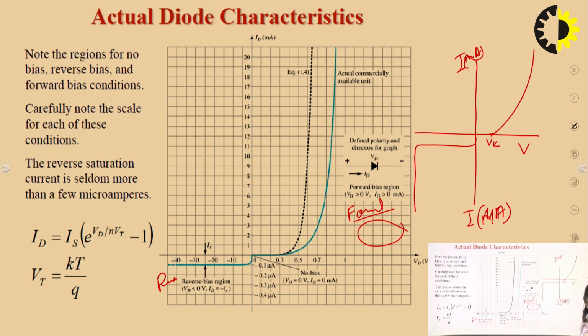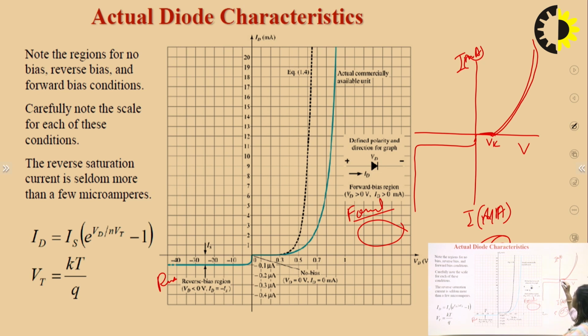Cut-in voltage or knee voltage is that voltage which is applied across the diode when it is in forward bias, and this voltage is applied to overcome the barrier potential. In case of silicon, barrier potential is 0.7, so here the knee voltage is 0.7. At minimum this voltage should be applied across the diode so that the diode comes into the conduction state. So before this 0.7, the voltage output will be 0 and current will be 0 in this case. After that we can see the current increases exponentially.